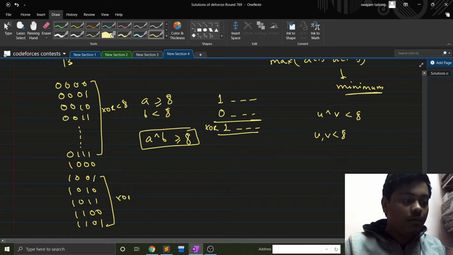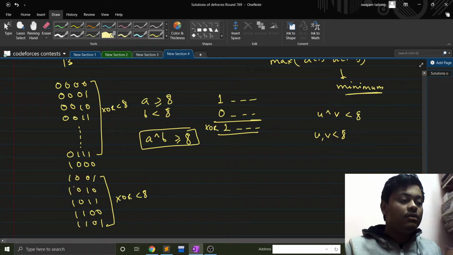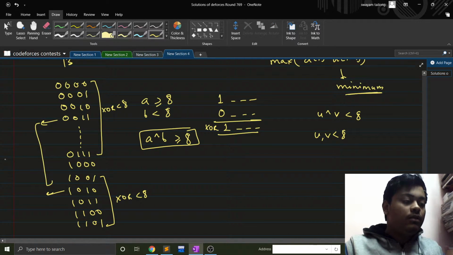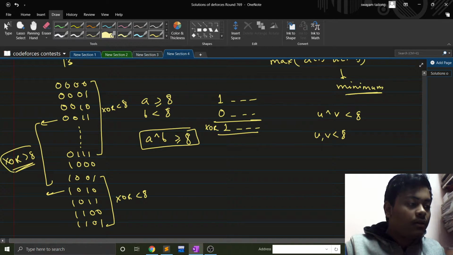Why? Because if I choose both numbers from this range, both will have a set bit at the fourth place, right? So they will cancel each other and XOR will be less than 8. Only if I have one number from this one and one number from this one, then their XOR will be greater than or equal to 8, right?